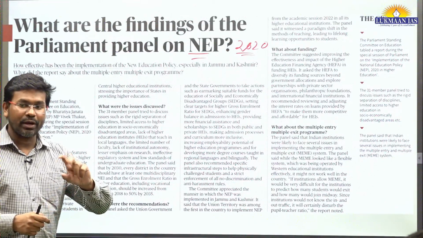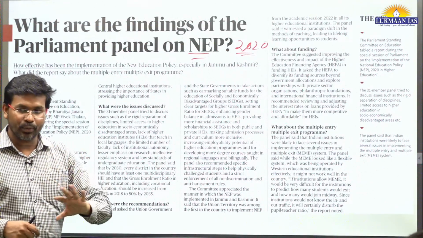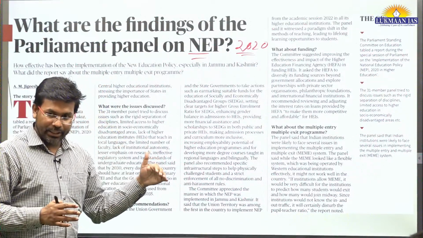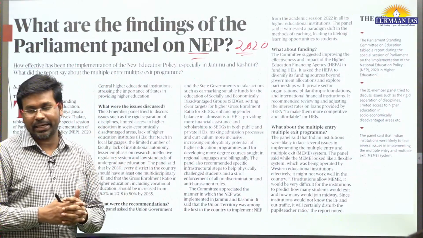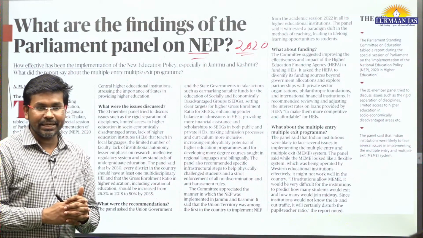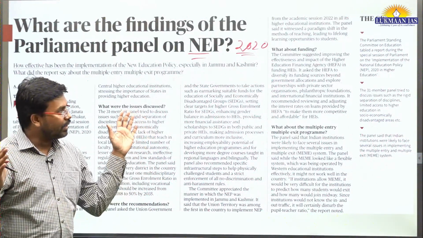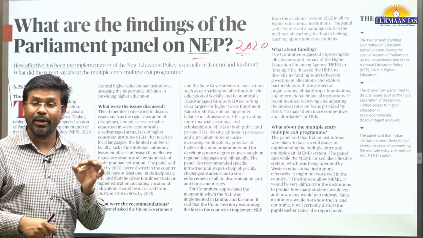The 12+3 formula has also been changed. For school education, they have certain recommendations. For higher education, they have certain recommendations. And recently, a study was conducted by a committee that has 31 members.